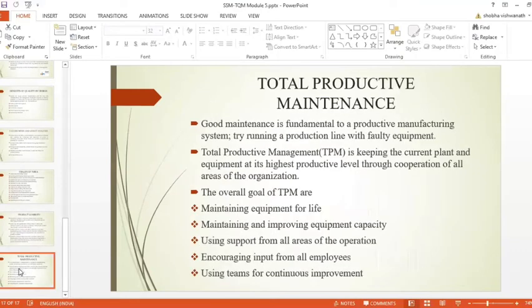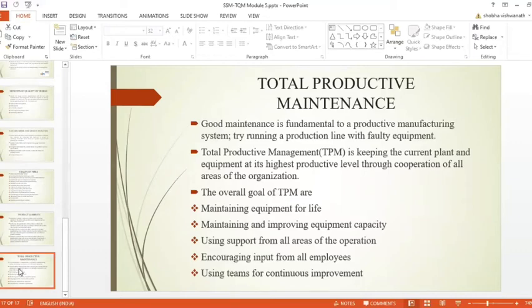Okay, and the next topic is total productive maintenance. Total productive maintenance is fundamental to a productive manufacturing system. Try running a production line with faulty equipment. That means TPM is a unified approach used for equipment maintenance.